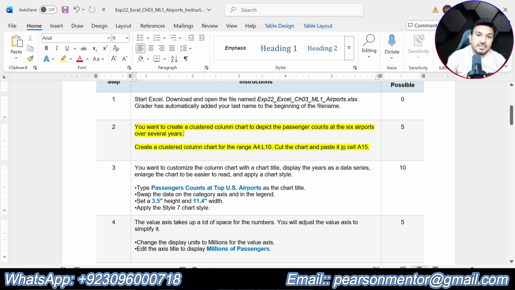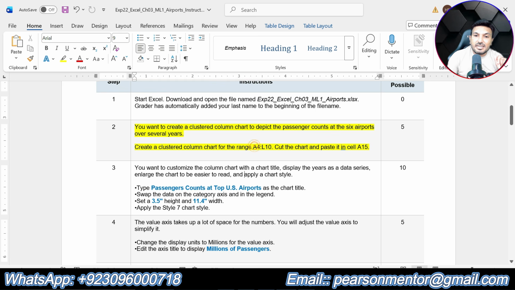So basically now we are supposed to create a clustered column chart, and that clustered column chart should be based on this range, A4 up to L10. So first of all we will select this range A4 up to L10, then we will create a clustered column chart, then we are supposed to cut and paste the chart into cell A15.